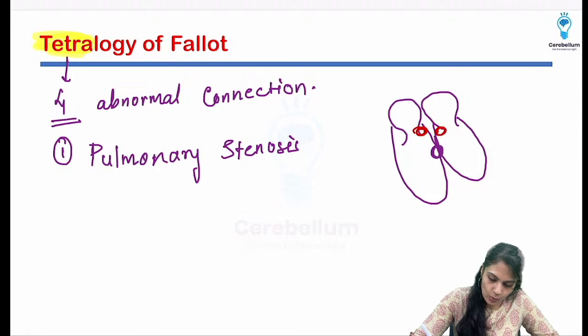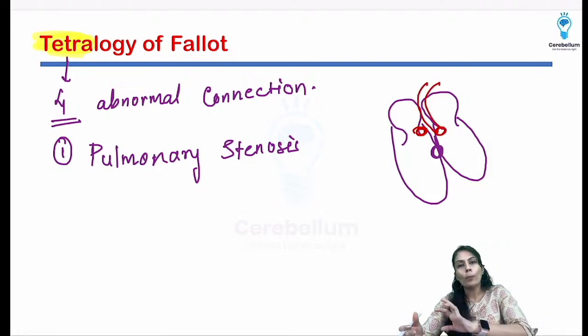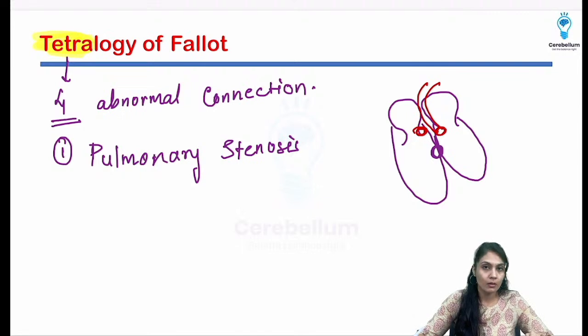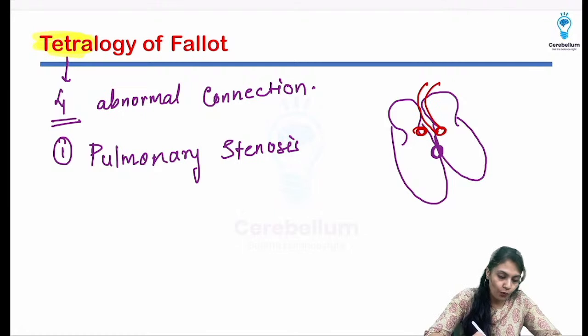Now there can be overriding of aorta. What do you mean by overriding of aorta? Rather than the aorta opening from the left ventricle, it can open into the right ventricle itself, okay. So that means overriding of aorta, right. So 4 things are going to be there. First thing is that pulmonary stenosis is going to take place.